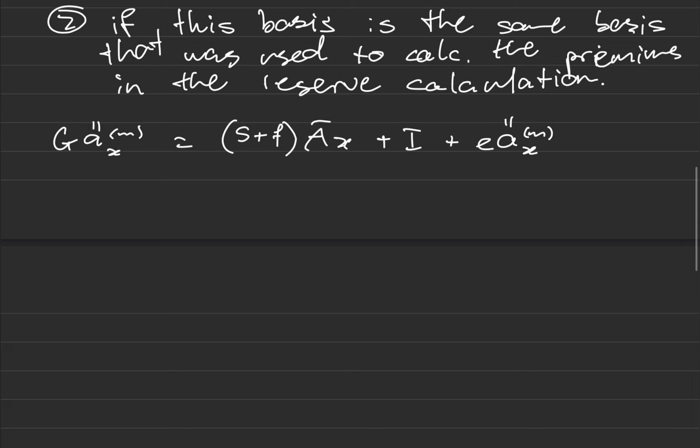Okay, so let's carry on and let's actually prove that one of these sides is a retrospective reserve and one of them is the prospective reserve. So what I'm going to do is split the whole life annuity into a temporary and a whole life annuity, and I'm going to split this whole life assurance into another whole life assurance and a term assurance.